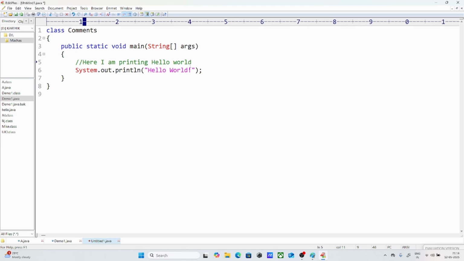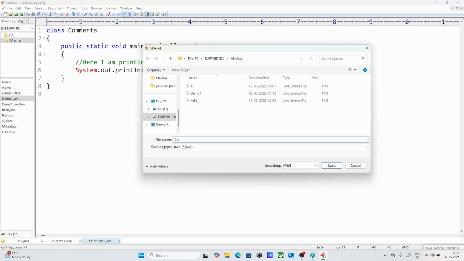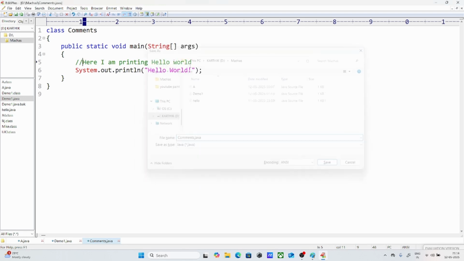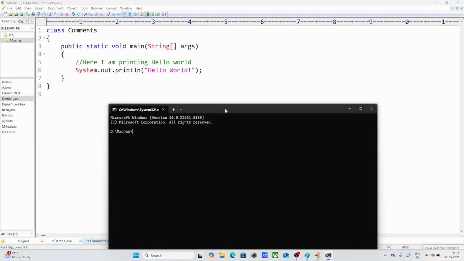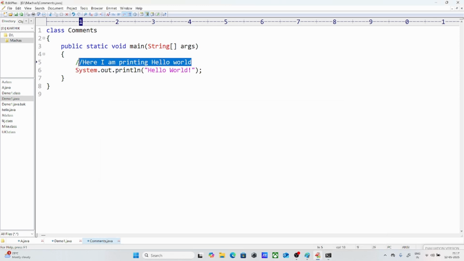So let us check that. So I am giving a comment here. So Comments.java, and let me run it in the command prompt. I'll give javac Comments.java. So compilation is done, so the class file will be generated. Java Comments is the class. So the hello world, if you see, this has been ignored.